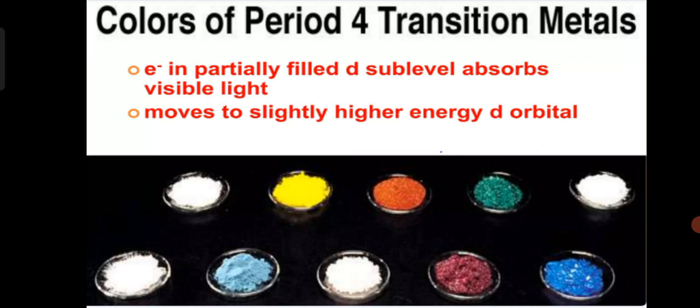In transition elements, electrons in a partially filled d sublevel absorb visible light, and the electron moves to a slightly higher energy d orbital. In this PPT, different colors of transition elements are shown. Transition elements are colored because they have partially filled d orbitals.